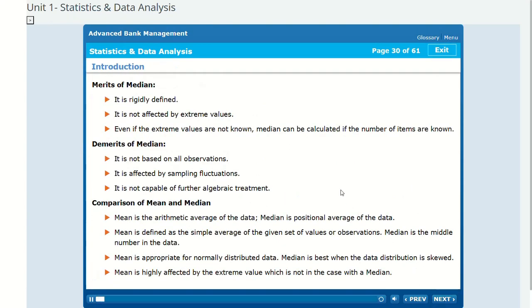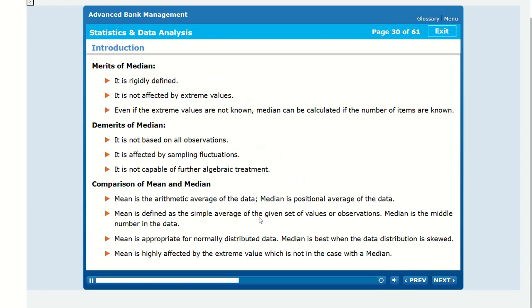Merits of median. It is rigidly defined. It is not affected by extreme values. Even if the extreme values are not known, median can be calculated if the number of items is known. Demerits of median. It is not based on all observations. It is affected by sampling fluctuations. It is not capable of further algebraic treatment.